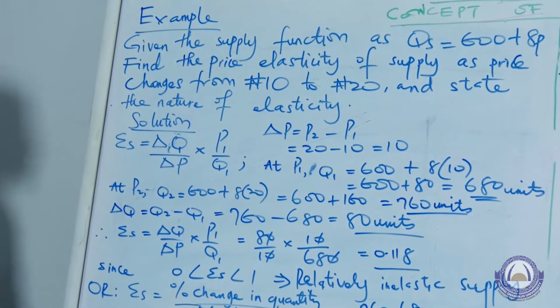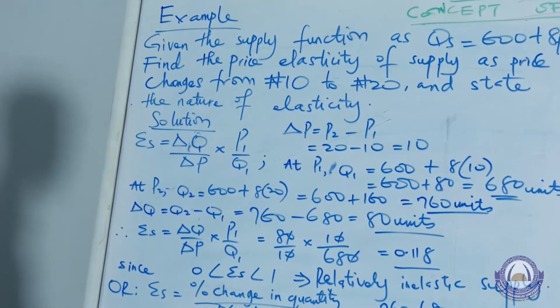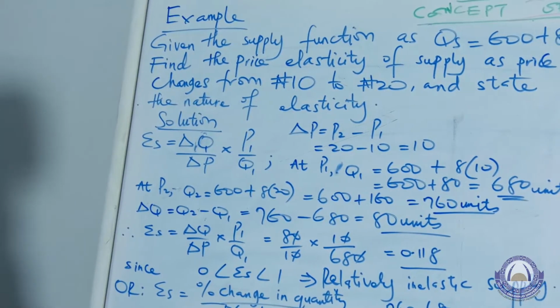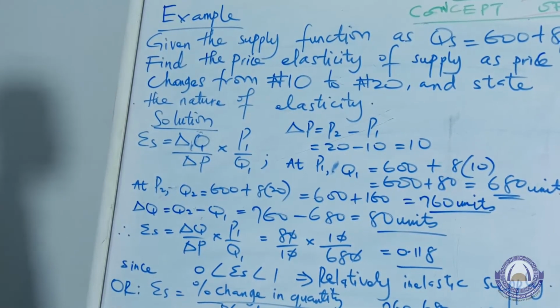The first step is to state the formula for obtaining the value of elasticity of supply, and that is given by the expression change in Q over change in P multiplied by P1 over Q1, where P subscript 1 is the initial price, while Q subscript 1 is our initial quantity.